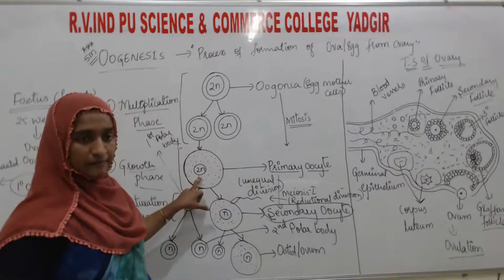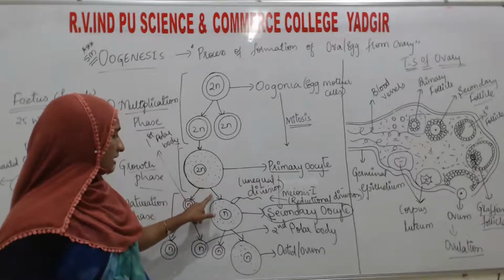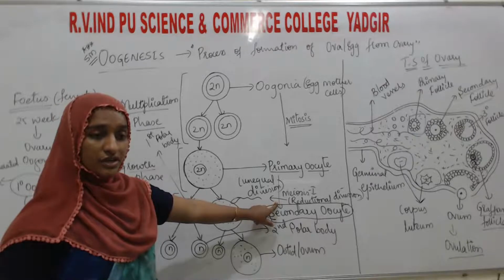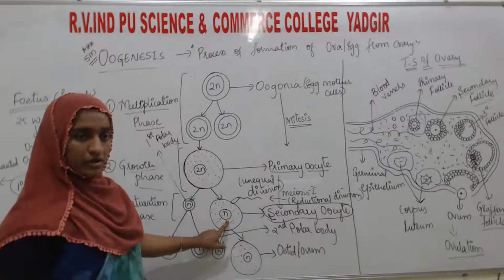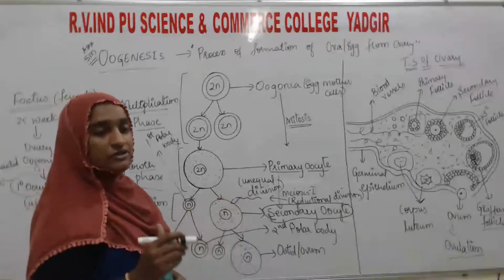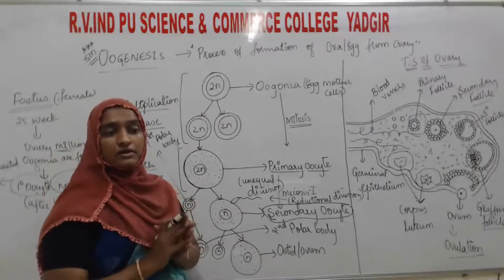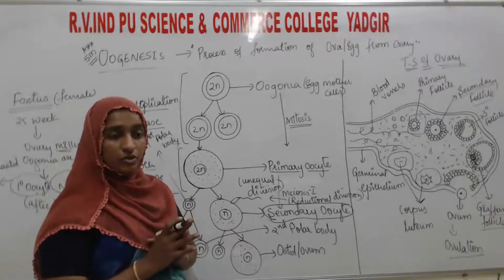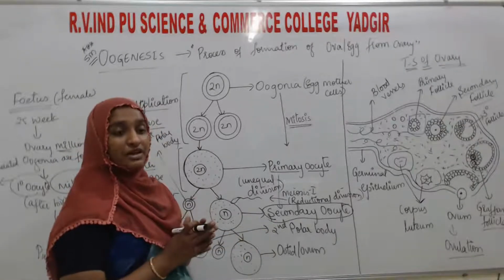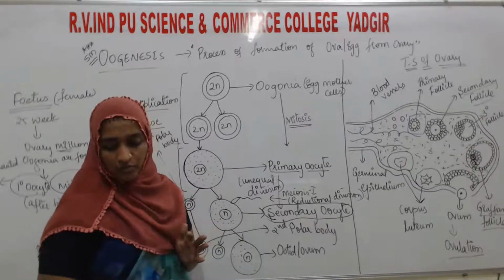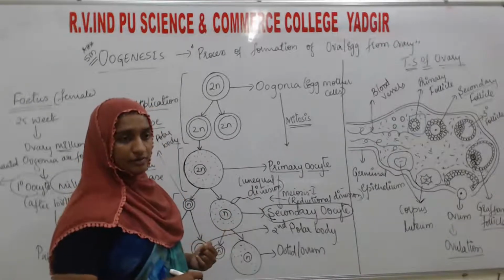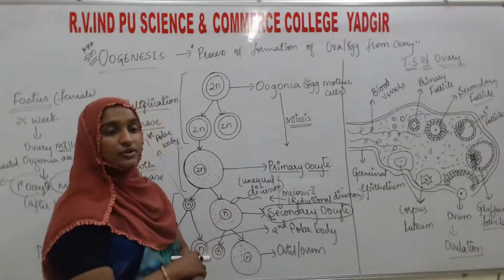the diploid cell. After that, this diploid cell will undergo meiosis 1, that is reductional. Here the chromosome number is going to reduce, N and N. And this division is an unequal division. Unequal division of what? Of cytoplasm, not the chromosomes or the nucleus. One cell we can call the secondary oocyte, whose size is bigger, because it is going to store more reserve food material, or nutrient rich cytoplasm. It is the nutrient rich cytoplasm.